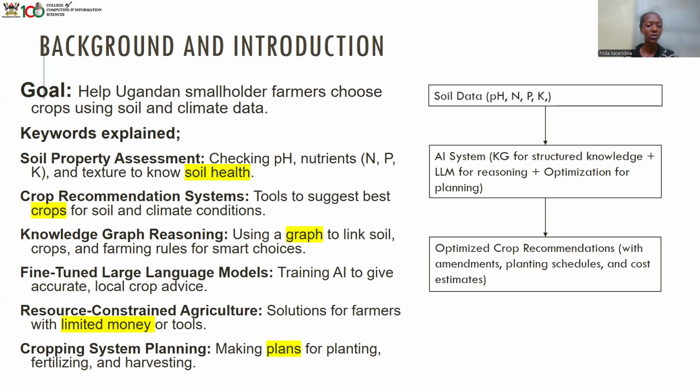Then there is knowledge graph reasoning, and here we are using a graph to link soil, crops, and farming rules for smart choices. Then there is fine-tuned large language models, and this is training AI to give accurate and local crop advice. Then there is resource-constrained agriculture, and these are solutions for farmers with limited money or tools. Then there is crop system planning, and this involves making plans for planting, fertilizing, and harvesting.